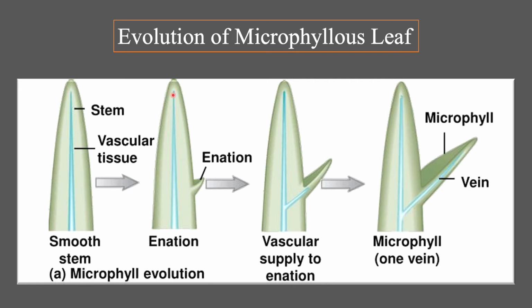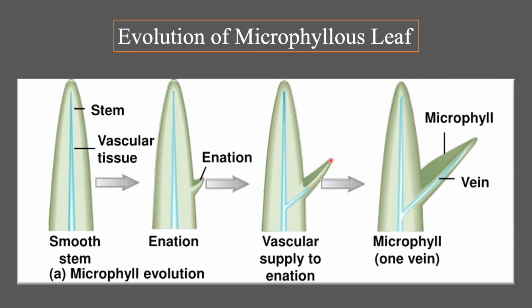The microphyllous leaf originated as an outgrowth, lacking the vascular tissue, from the naked branching of the primitive plant, as you can see in the slide.